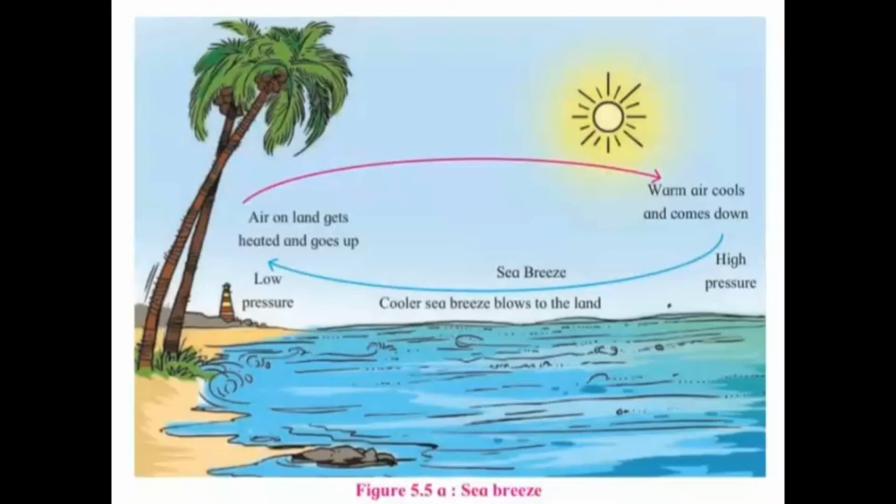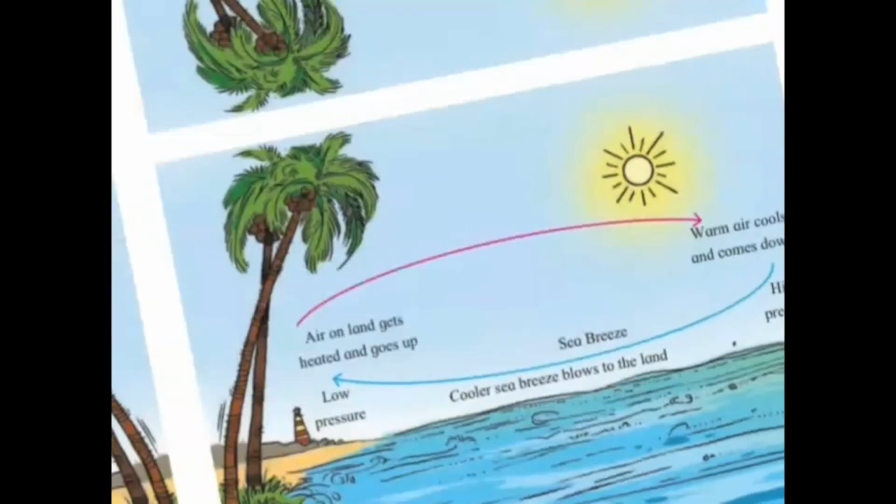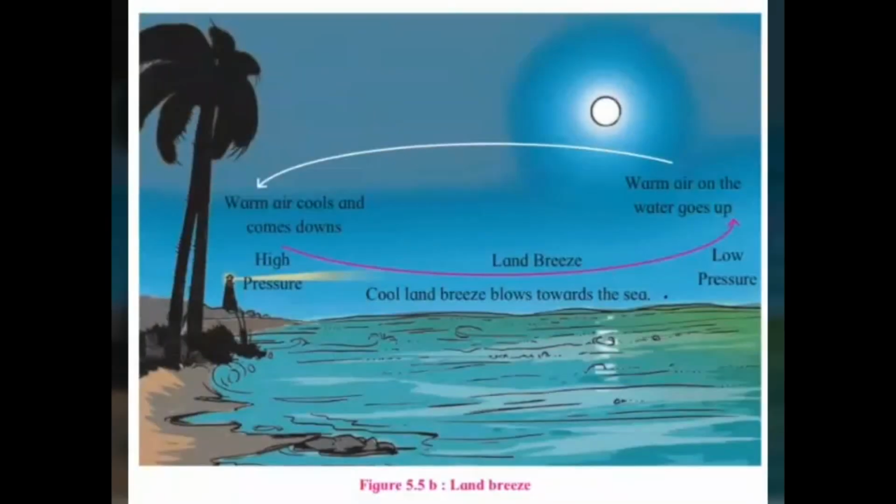During the daytime, the land temperature is high as compared to the sea, due to which the air on the land gets heated and goes up, creating a low pressure area on the land. This lighter air goes towards the cooler sea areas. It cools and comes down, creating a high pressure area on the sea. As we know that air moves from high pressure area to the low pressure area, the cooler sea breeze blows from the sea towards the land.